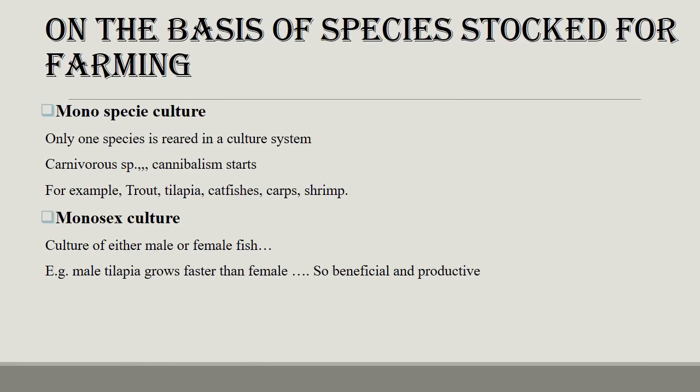Next is the division on the basis of species stock for the farming. First one is monospecies culture. Only one species is reared in a culture system, for example carnivore species where cannibalism starts, for example trout, tilapia, catfish, carps and shrimp. Next is monosex culture, the culture of either male or female fish. For example, male tilapia grows faster than the female, so a beneficial and productive way is monosex culture, in which the tilapia grows very fast.